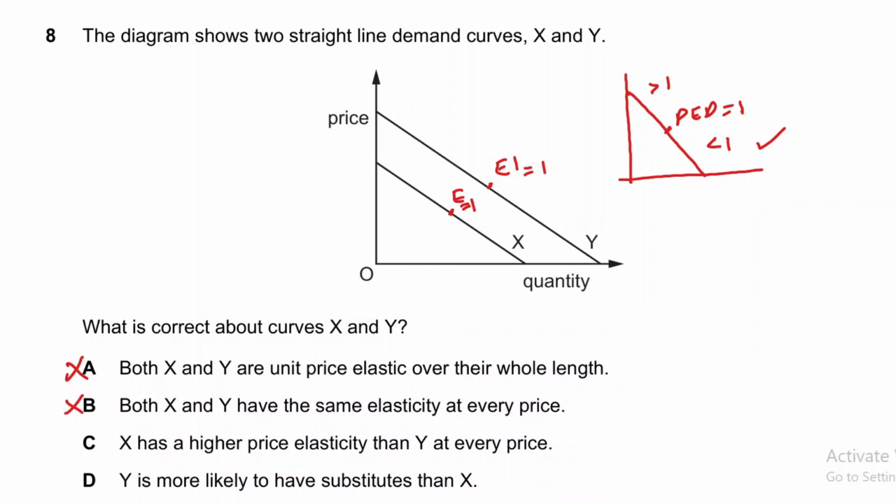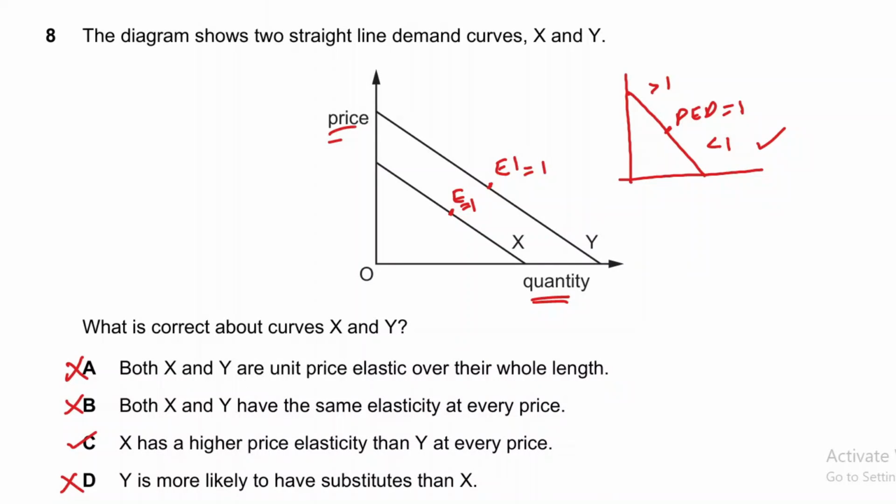Option D says Y is more likely to have substitutes than X. There is no evidence here, because we have quantity on X and price on Y. So this is a simple demand curve of a certain product, and there is no necessary condition that X and Y are substitute products. Okay, so option C would be correct. Through the elimination method we reached option C, but we will prove that C is the correct answer.